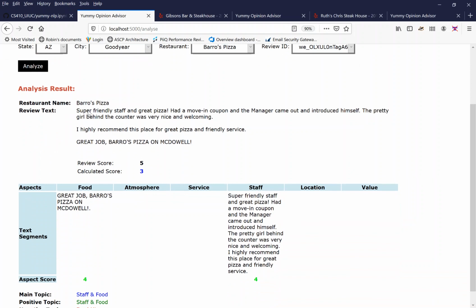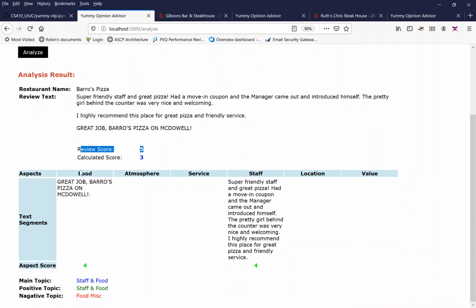So Barrow's Pizza has a super friendly staff and great pizza. As you can see, the overall review from the data is 5. We've calculated a 3, and we've divided it amongst different aspects or topics. So based on food, we gave it a 4, and you can see it's in green, which means that's good. Anything 3 and below will be red. Anything above 3 is in green for good.